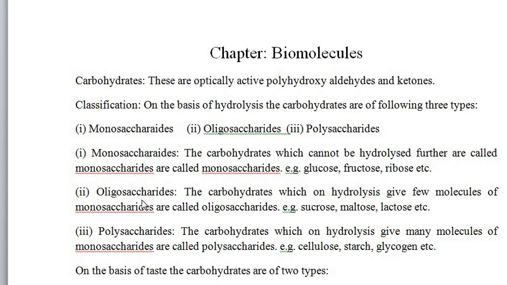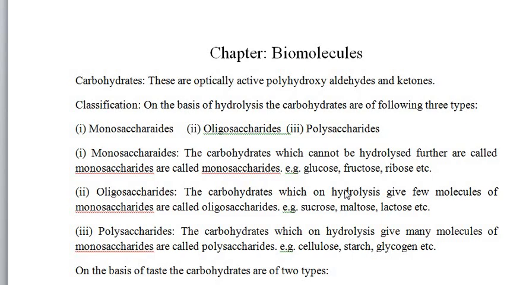Next is oligosaccharides, the carbohydrates which on hydrolysis give a few molecules of monosaccharides. For example, sucrose, maltose, lactose, etc. Now next is polysaccharides, the carbohydrates which on hydrolysis give many molecules of monosaccharides. For example, cellulose, starch, glycogen, etc.